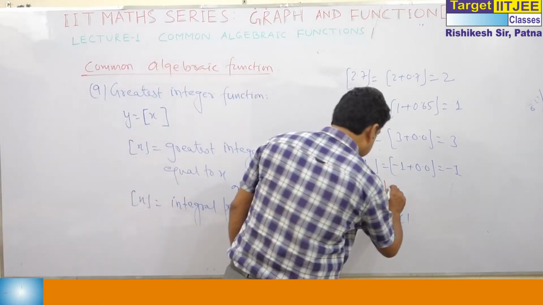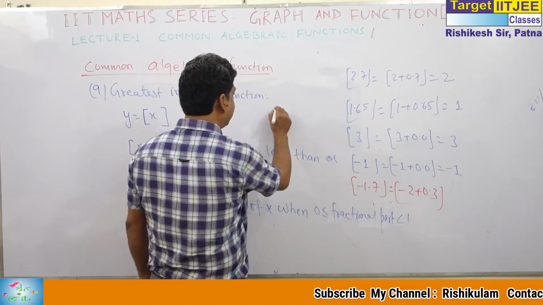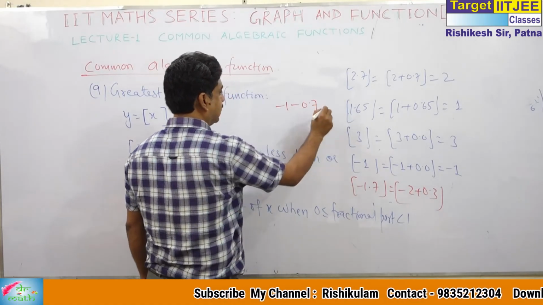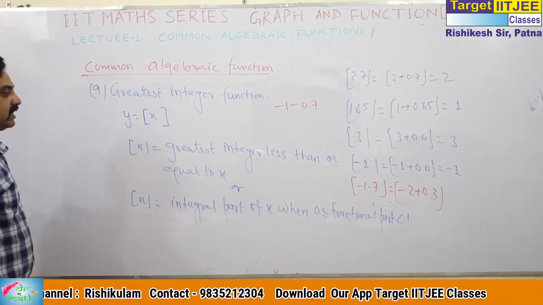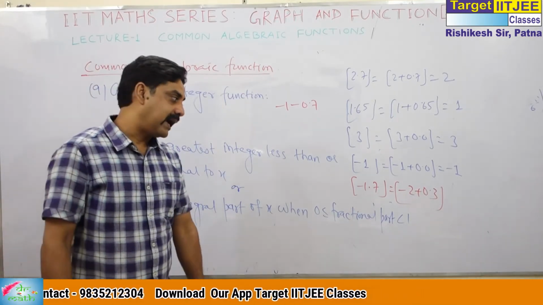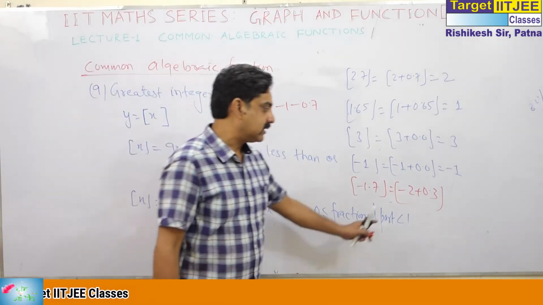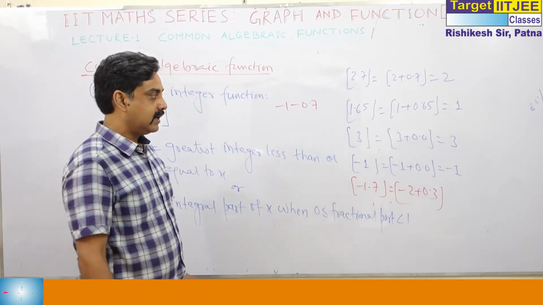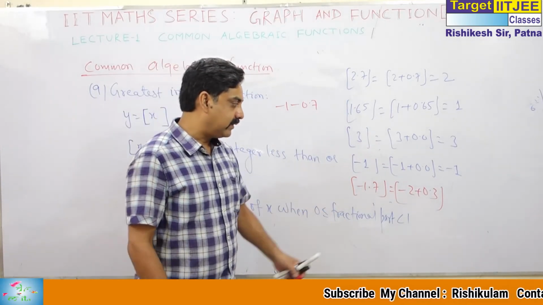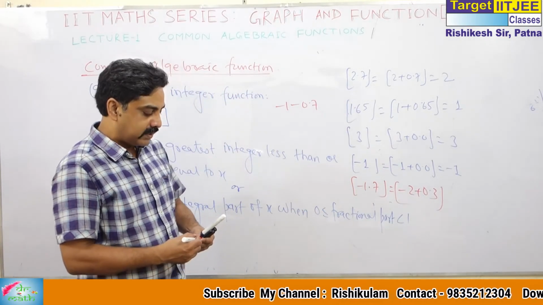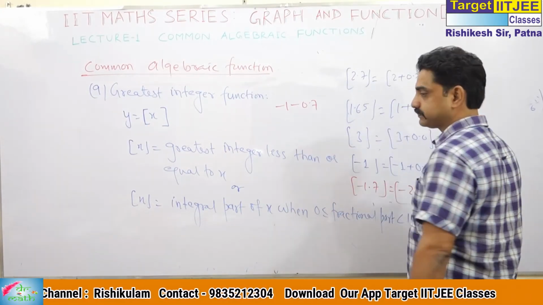So this is minus 2 plus 0.3. We cannot write that as minus 1 minus 0.7, because while deciding the greatest integer function, we must keep in mind that the fractional part must lie between 0 and 1. It may be 0 but not equal to 1. So we will write it as minus 2 plus 0.3, and this integral part is minus 2.